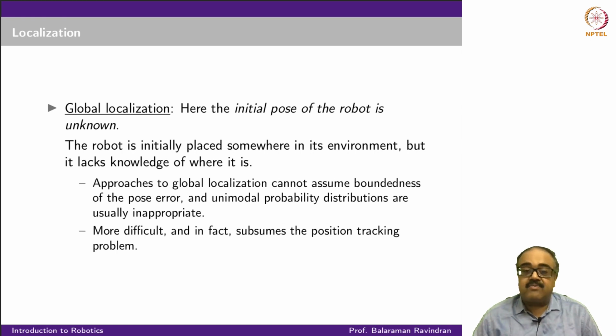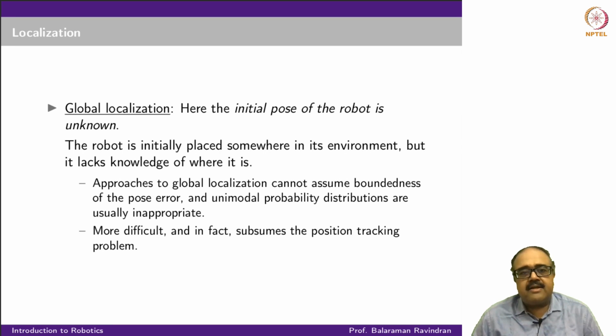These are the problems for which a single Gaussian based filter would have problems, and things like the particle filter are more appropriate. This is a much more difficult problem than the position tracking problem, and includes the position tracking problem as a special case. If the initial position of the robot is unknown, but it could be in one of a few places, which could even be one, then that becomes a position tracking problem.